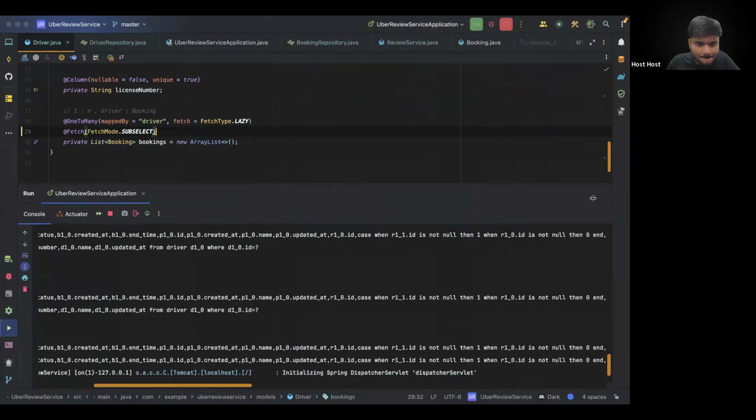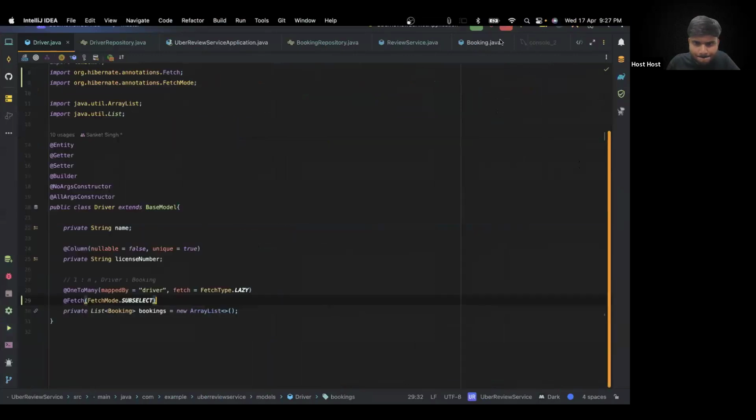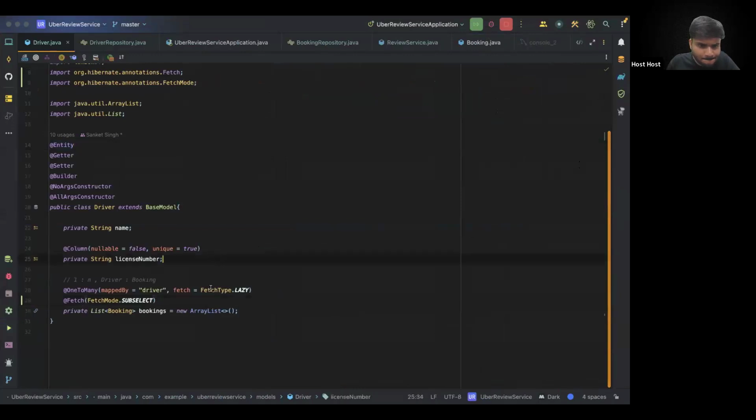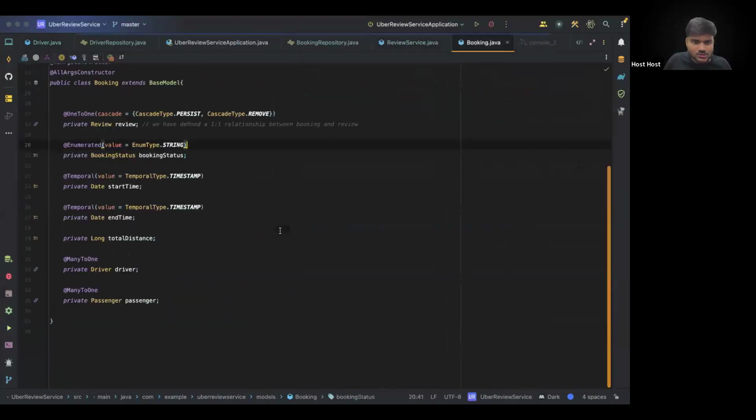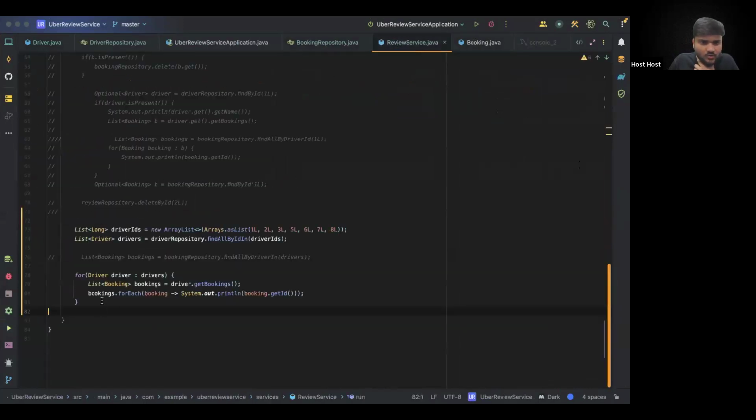Are we missing something? Fetch type we have done as lazy. This is good. Map driver. Let's go to bookings once. Are we doing anything in the bookings? Let's go to booking.java. And we have many to one here. This is good. Oh, we have not kept it as set. Oh, my bad. Yep. We have to keep it as a set, I guess.